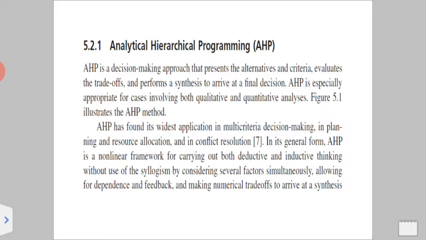AHP, that is analytical hierarchical program, is a non-linear framework, and it uses the data to make many decisions and many algorithms.